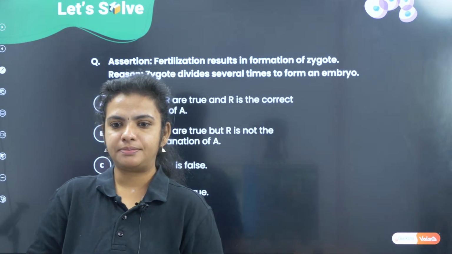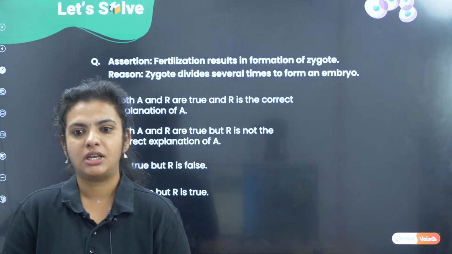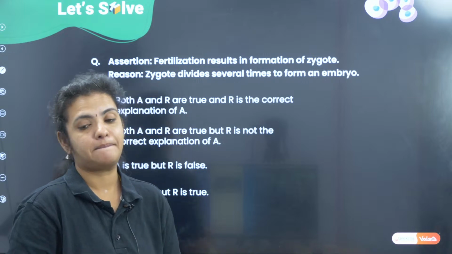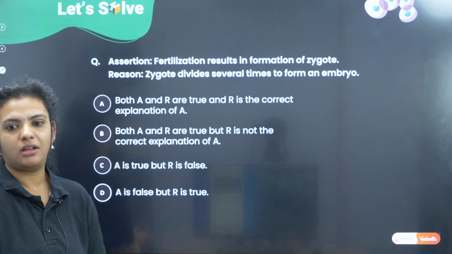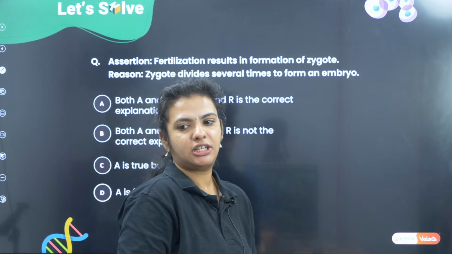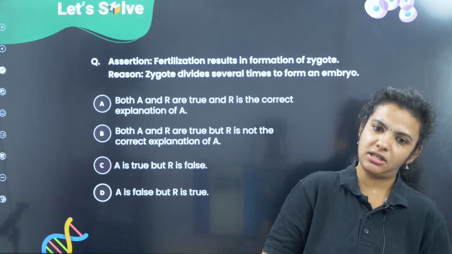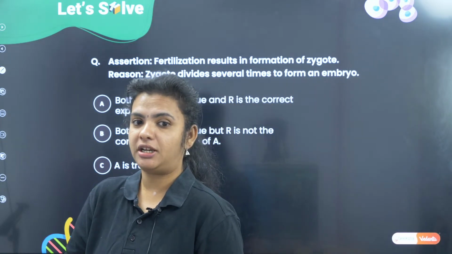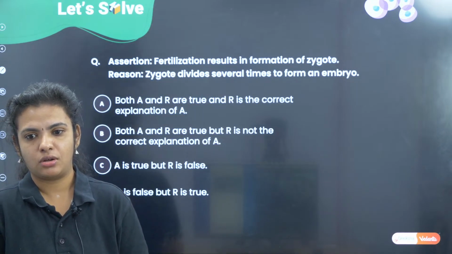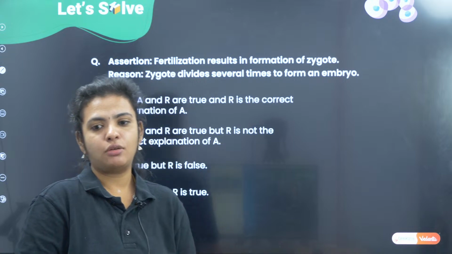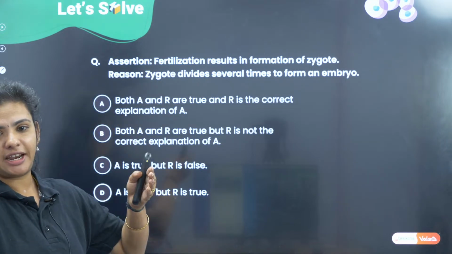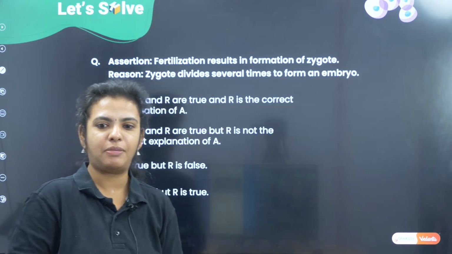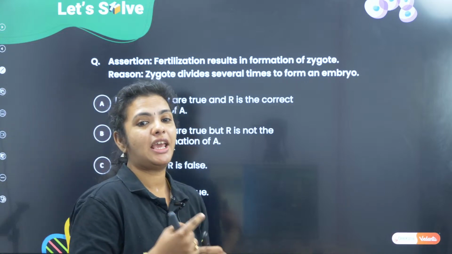Okay, you can try. Yes, now Payal has given her own name. Okay, Litin says A. Anyone else? It's a very simple assertion and reason. Fertilization is happening to give a zygote, and this zygote is going to divide many times to form an embryo. Okay, Dhanush says A, Litin says B, more or less. At least we get to understand what they are saying. Harshvardhan says A, Payal says B. So the confusion is between A and B.